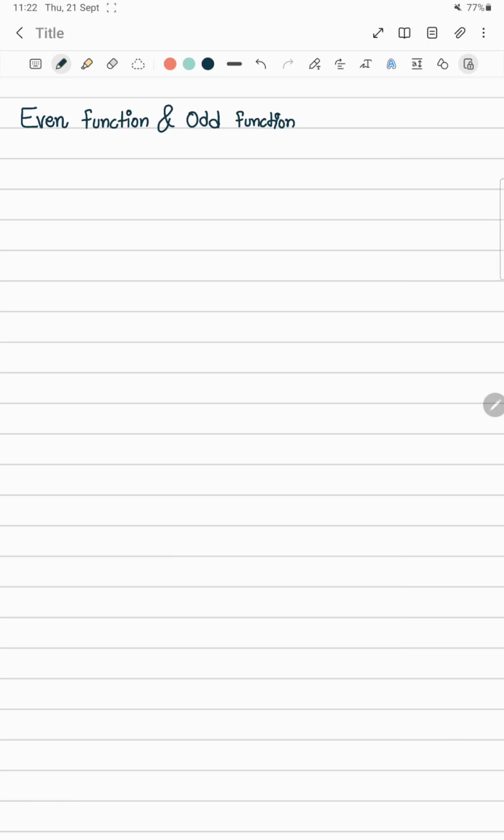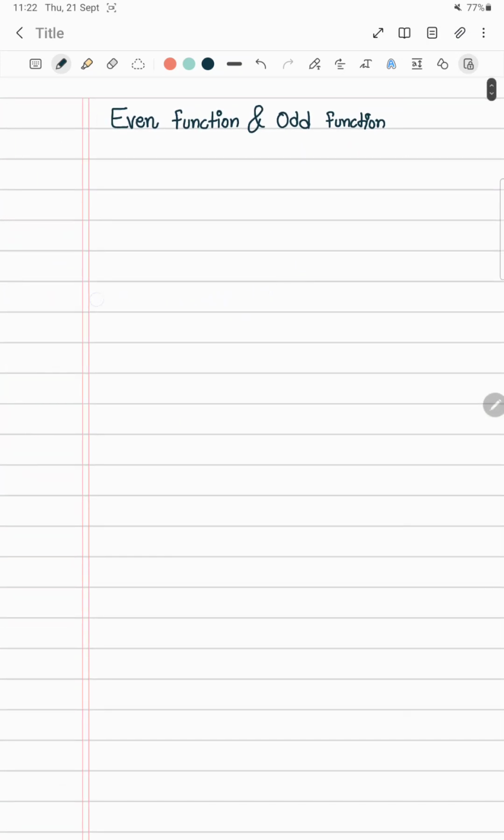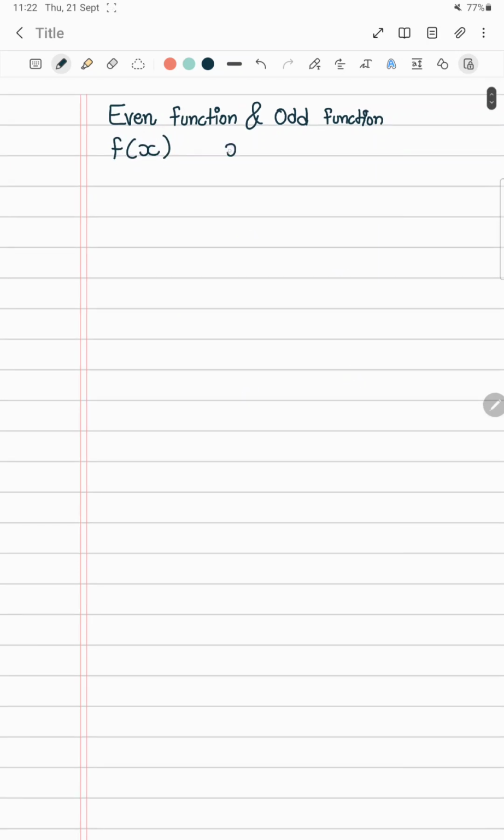So consider a function f of x where x is a real number. Then this function would be called an even function if we substitute minus x in place of x and get it equal to f of x.